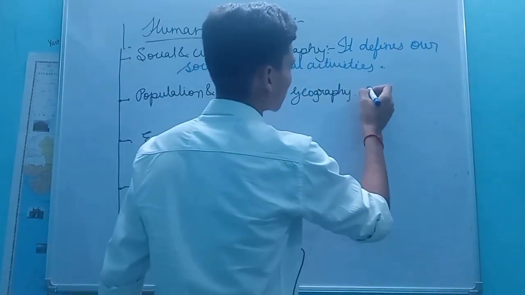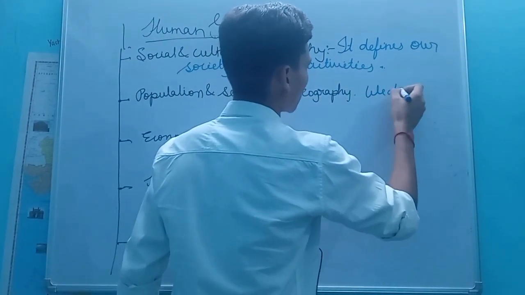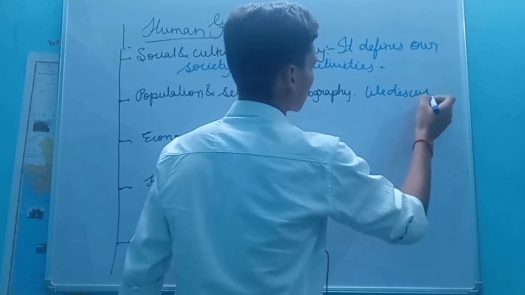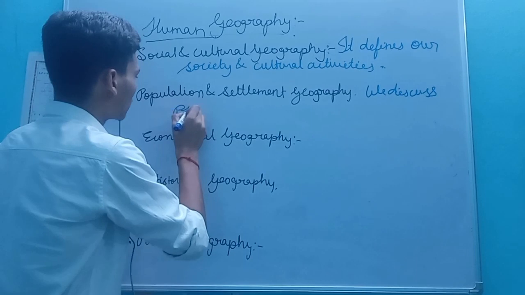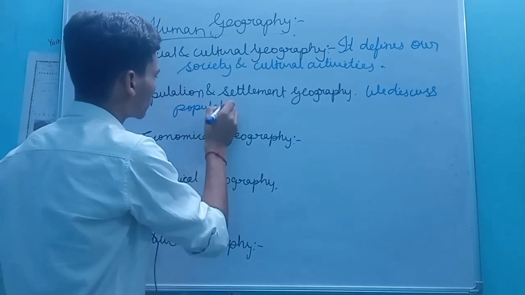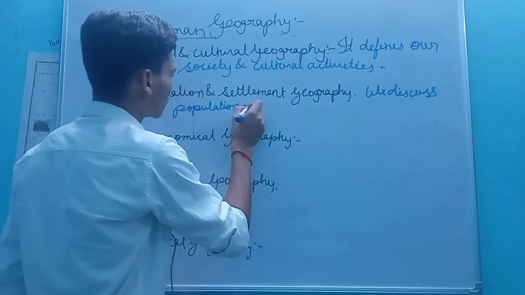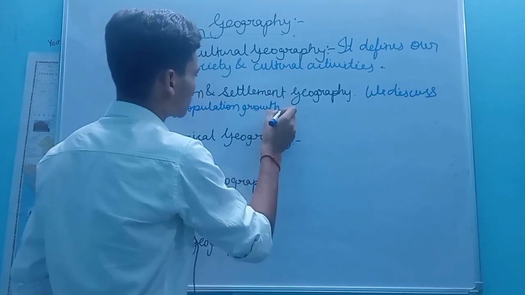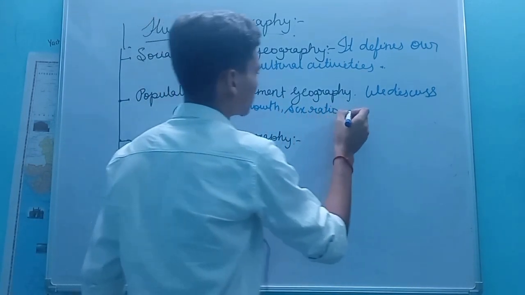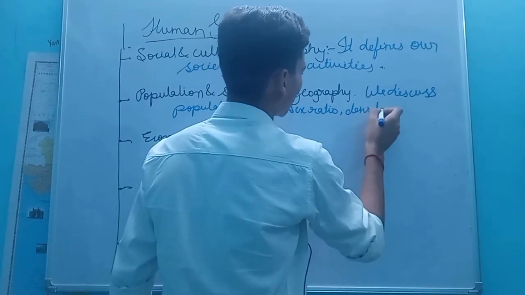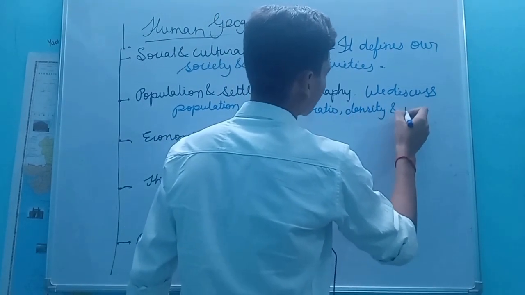So we discuss population growth, sex ratio, density of population, and migration.